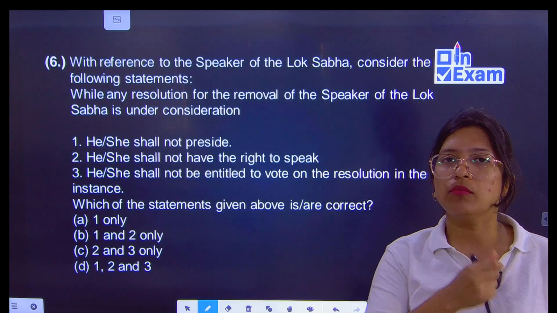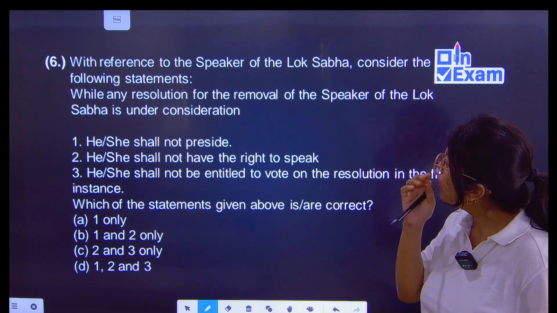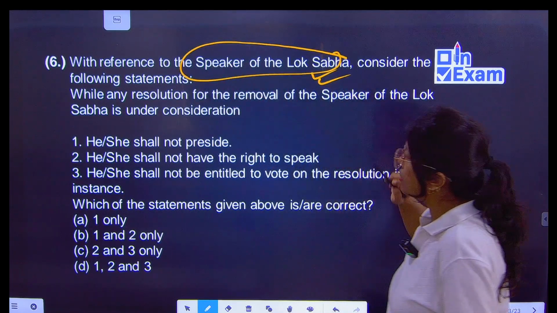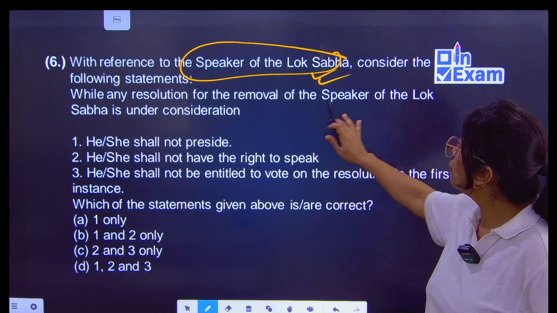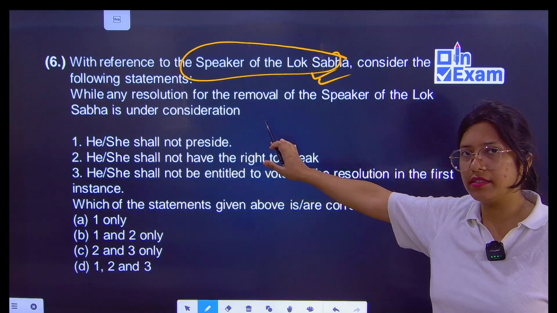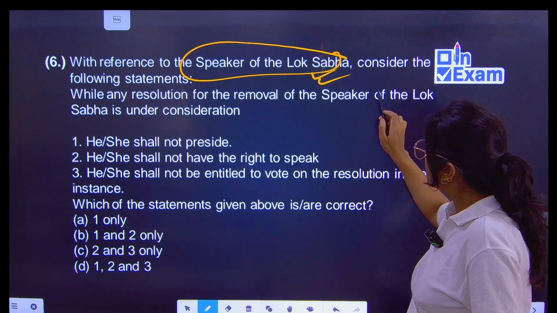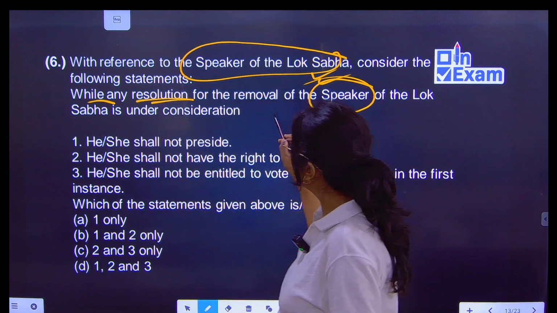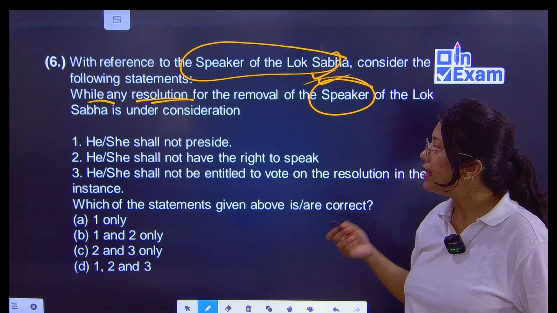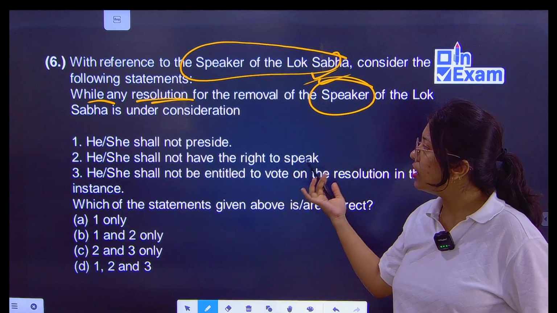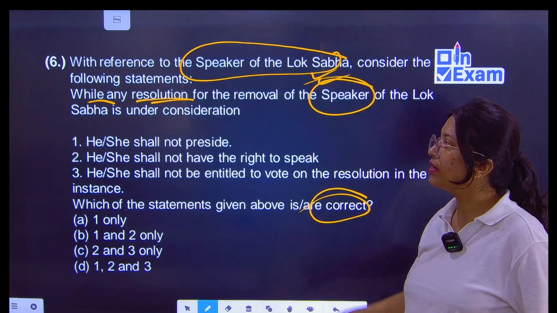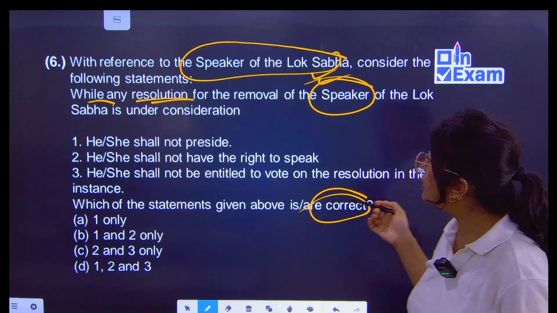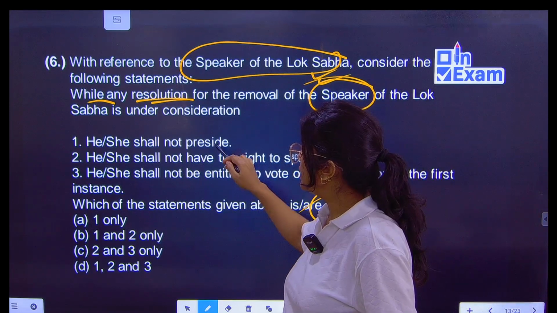So studying accordingly is very important. With reference to the speaker of Lok Sabha: while any resolution for the removal of the speaker of the Lok Sabha is under consideration, he or she shall not preside. Which is correct? The speaker cannot preside. Yes, it is correct.